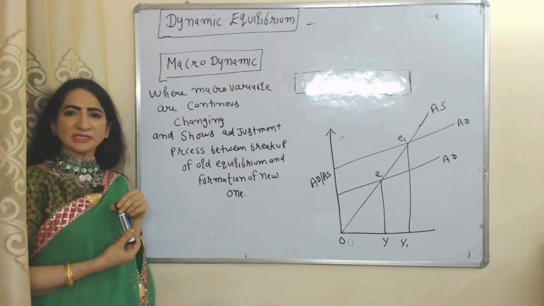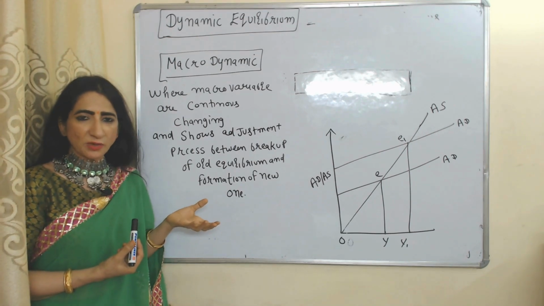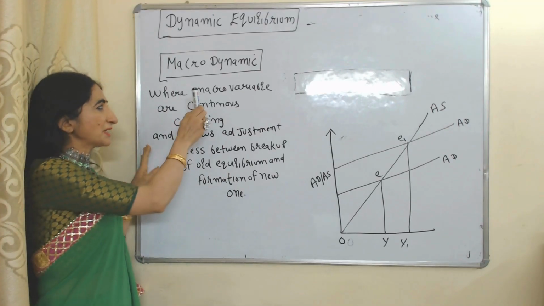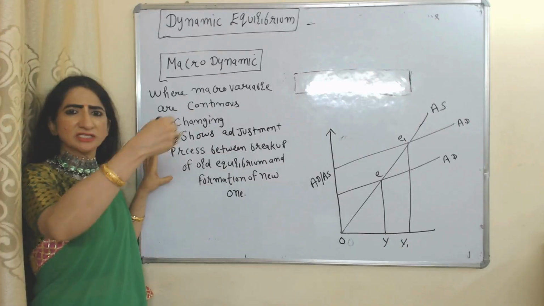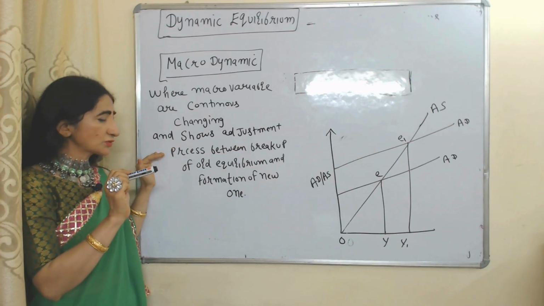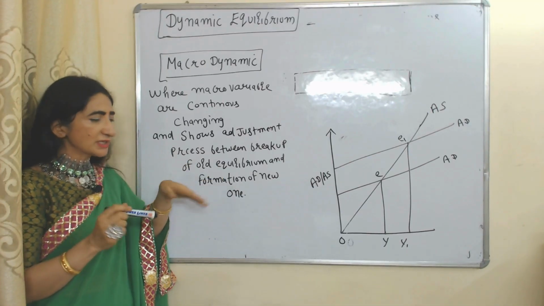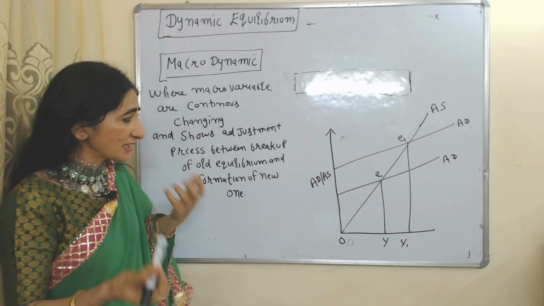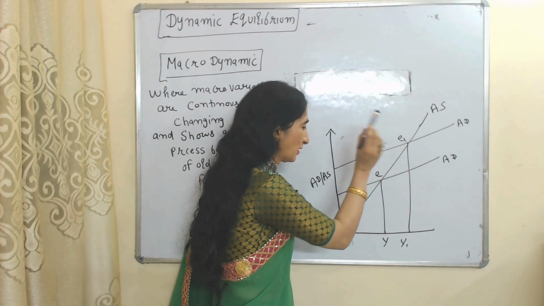Now we will see macrodynamic. Microdynamic explains that micro variables are continuously changing and fluctuating, but macrodynamic shows that macro variables are continuously changing and fluctuating. It also shows the adjustment process between the breakup of the old equilibrium and the formation of a new equilibrium. That means it clearly explains how we can reach from this E point to E1 point.